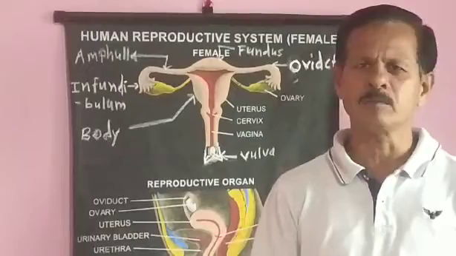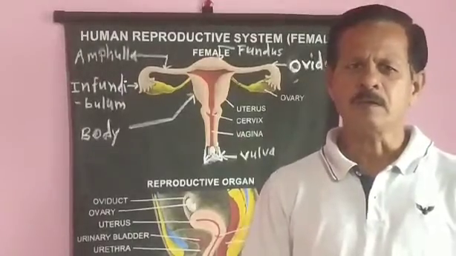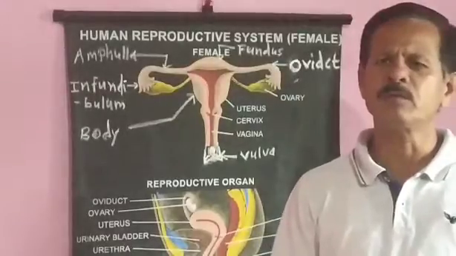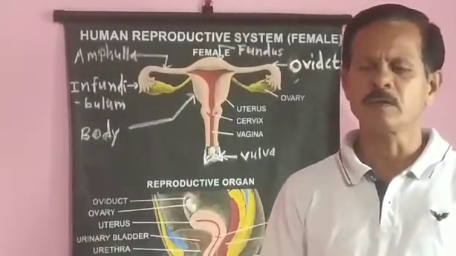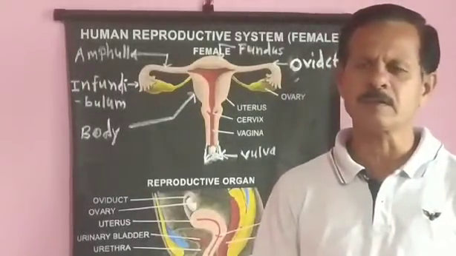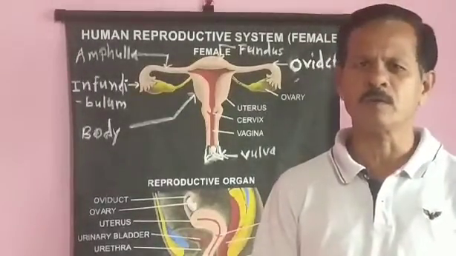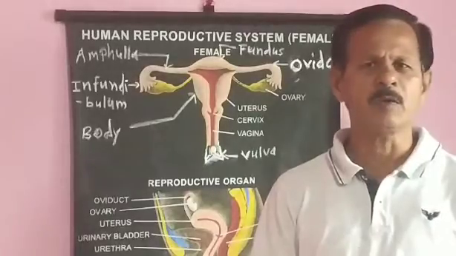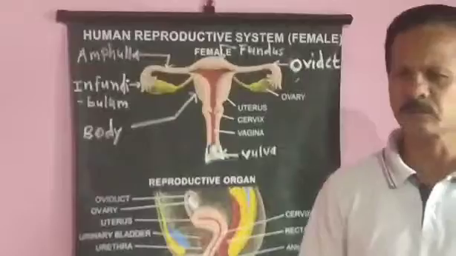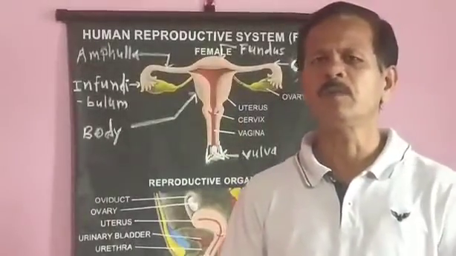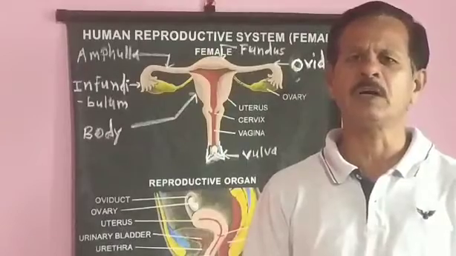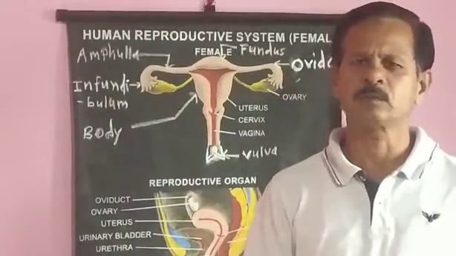And menopause means the menstrual cycle totally stops at the age of 45 to 55 years. This is called menopause, and the period between these two phases, that is puberty and menopause, is called the reproductive age of a female, and it is approximately 32 years. In this time, a female produces 416 ova or eggs.